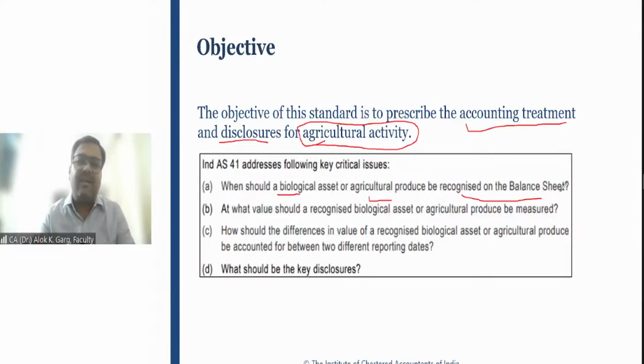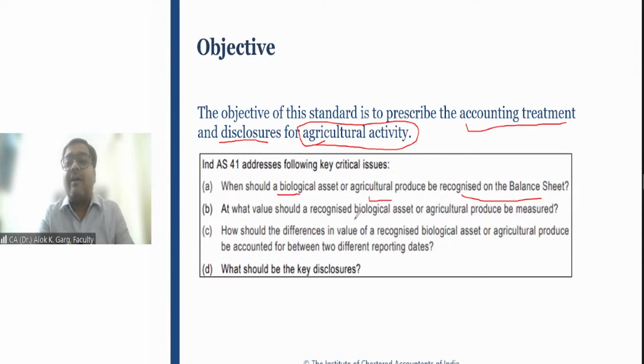So this standard talks about biological asset recognition and agriculture produce recognition. Second, when you say